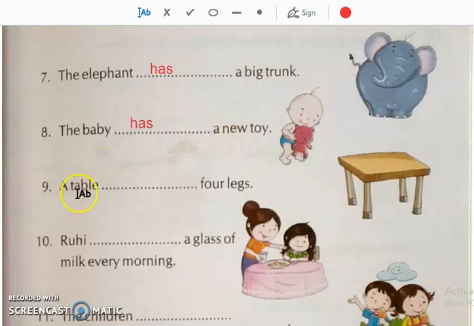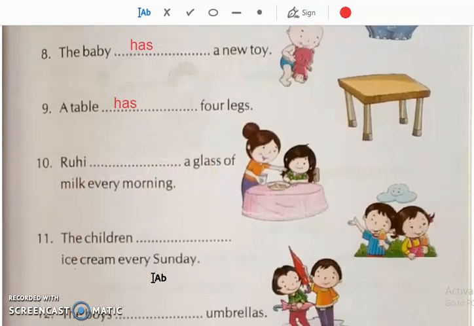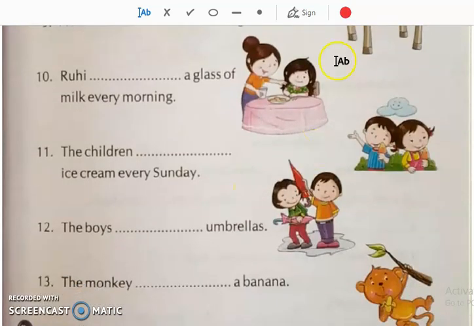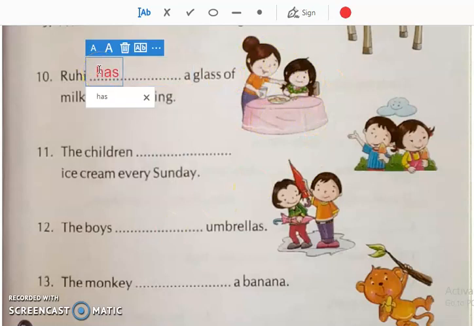Then a table dash four legs. We are talking about one table, so it will be has. Then Ruhi dash a glass of milk every morning. Ruhi, we are talking about only one person, so we will use has.